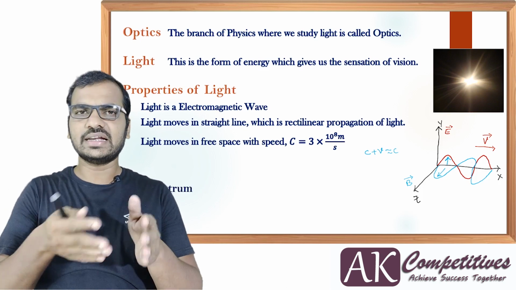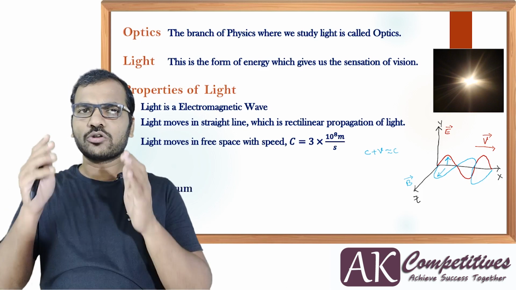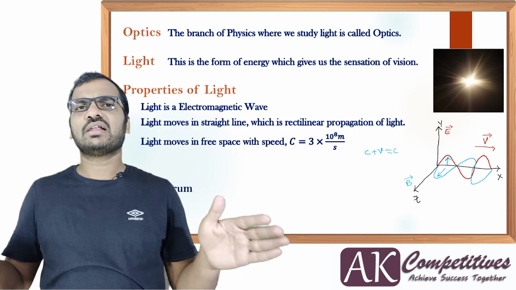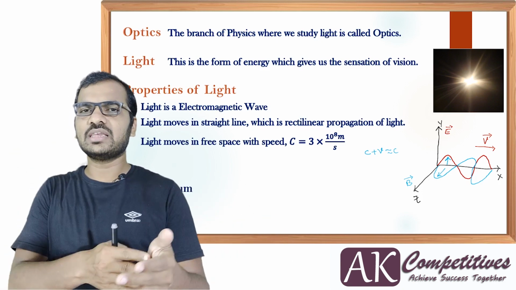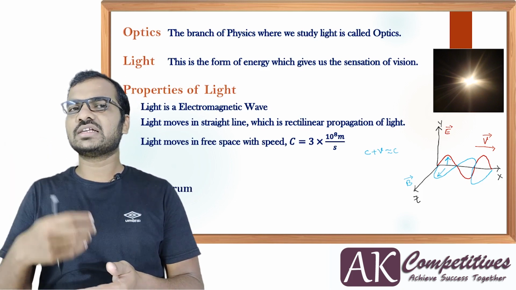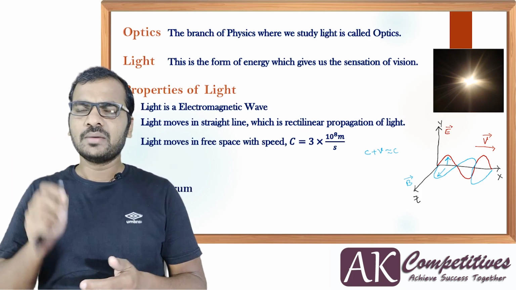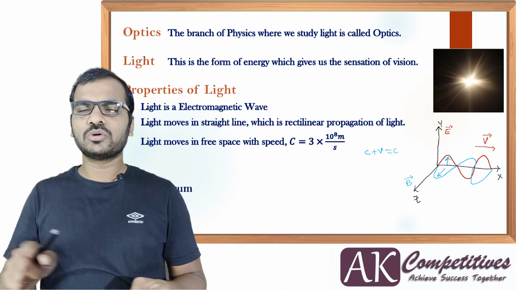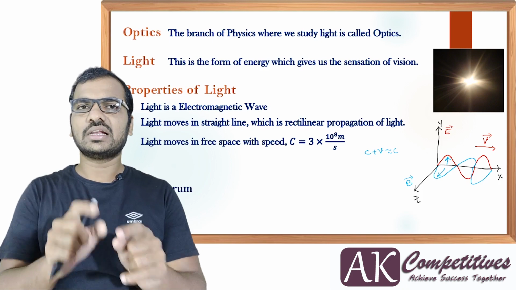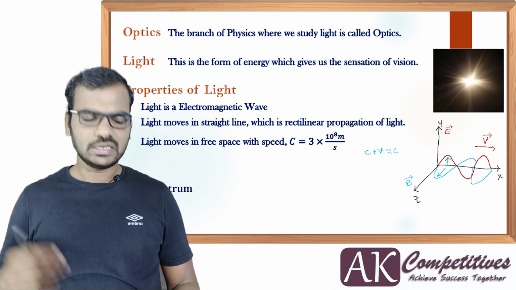Then, light is a part of the electromagnetic wave. Electromagnetic waves, we have a separate chapter. We will discuss there in detail, all the key points, properties, uses, disadvantages, everything. But at this moment, we are just going to see where exactly light stands in the electromagnetic spectrum, and then we'll move to the next point.